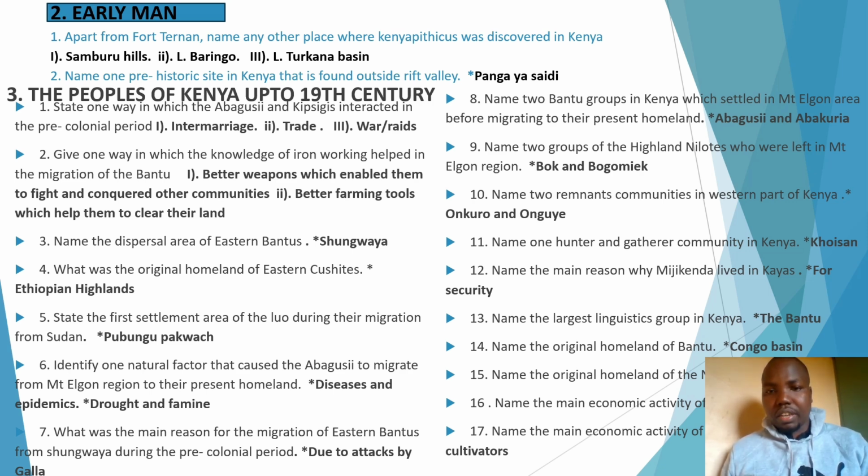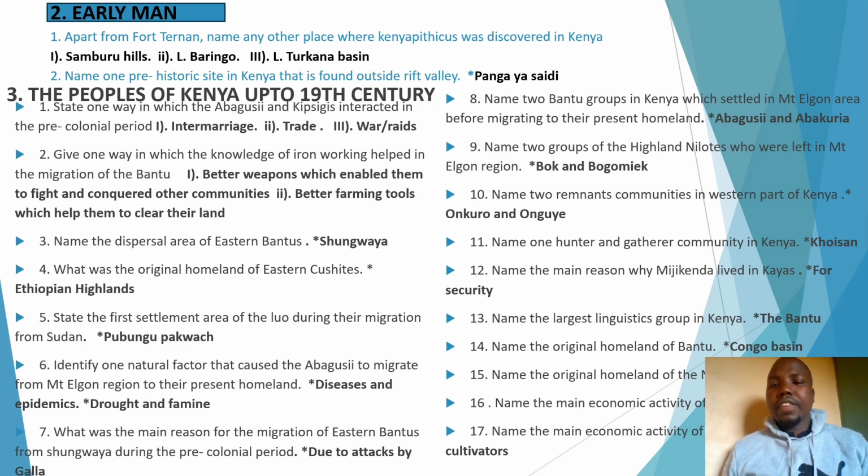So mark that. Question 11. If you are asked to name 1 hunter-gatherer community in Kenya, of course you can name Khoisan, Onguro, Okiek, and the rest. Question 12. Name the main reason why the Mijikenda lived in Kayas. The main reason the Mijikenda lived in Kayas is because they wanted to enhance their security. That is for security.